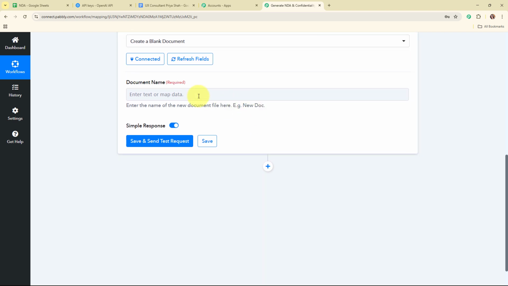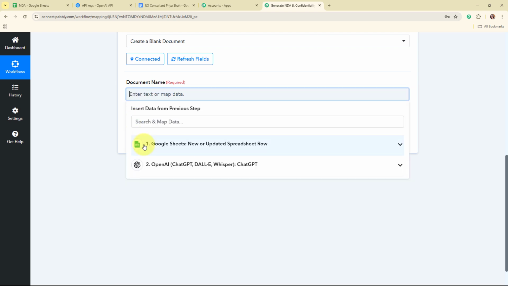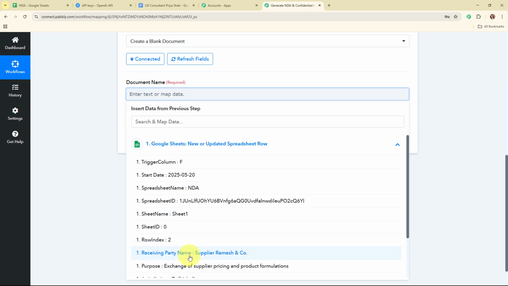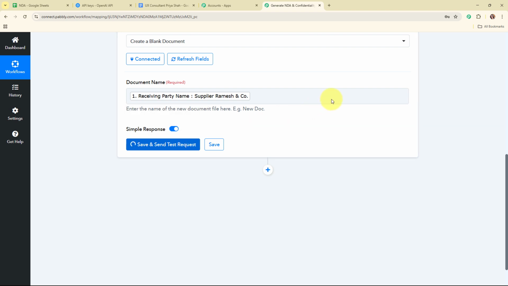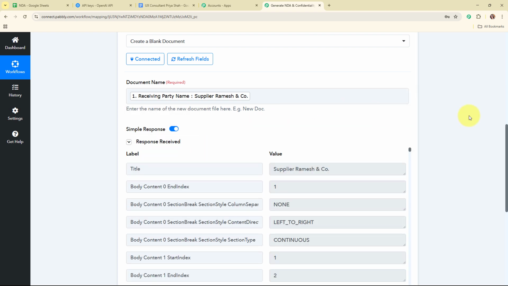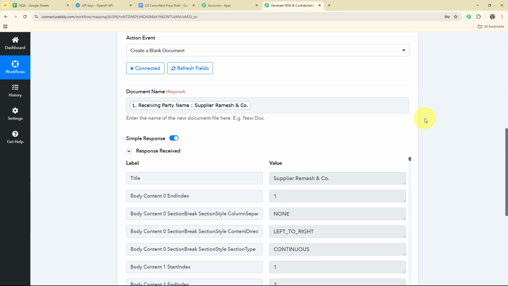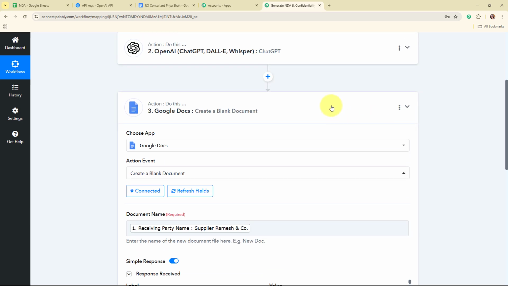So now here, instead of entering the name manually, again I'm going to map the document name. Here I want the receiving party name to be the document name. So I'm going to map the receiving party name, and then I'm going to click on save and send test request. And here you can see we have received a successful response. That means we have successfully created a blank document in our Google Docs account.